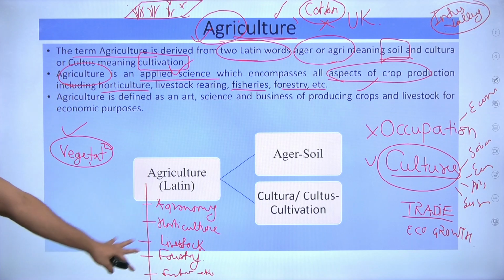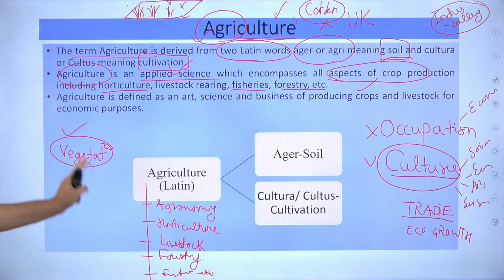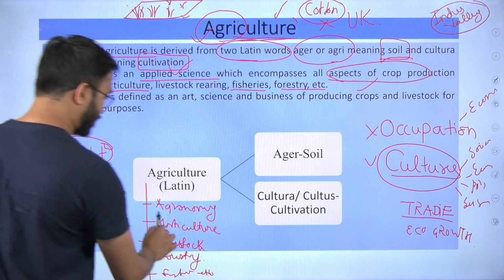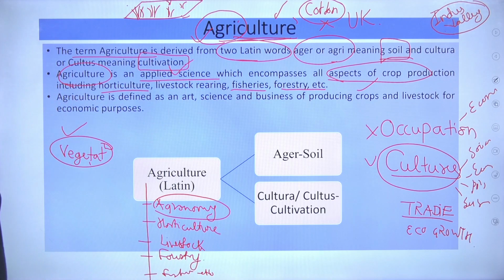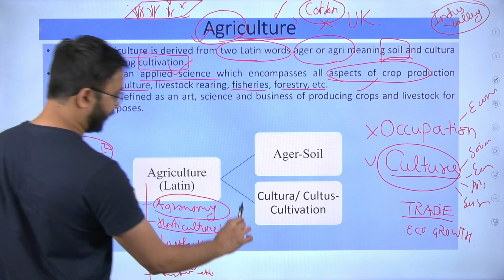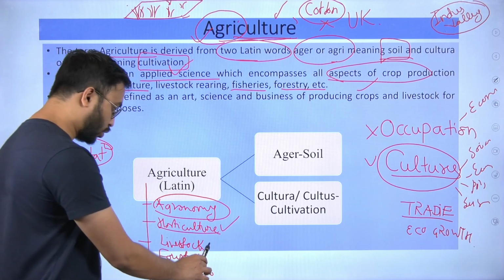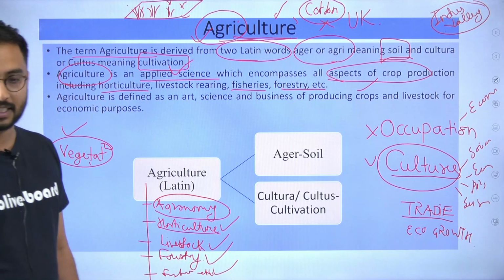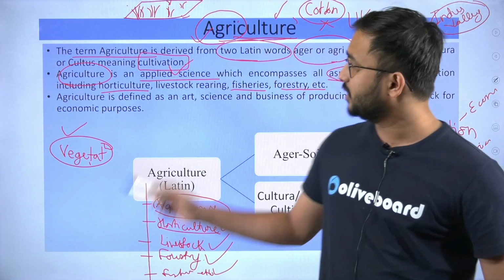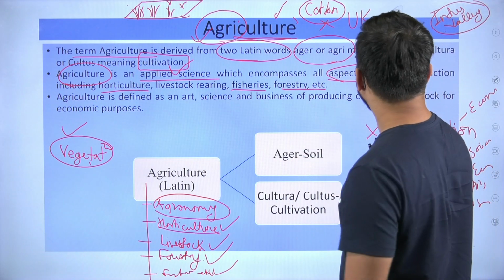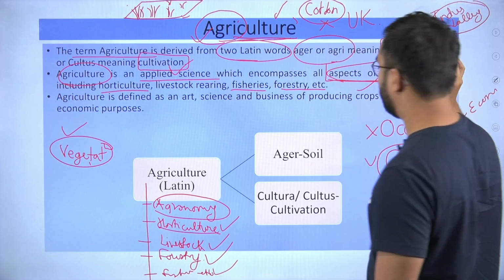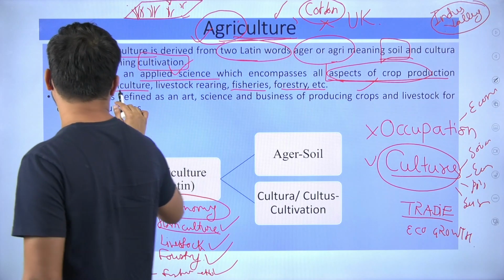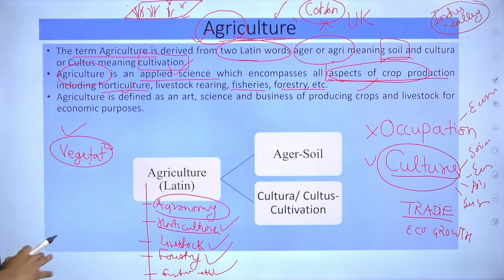These are the main 4 to 5 branches of agriculture, and you should know these very, very clearly. Here our chapter is all about the first branch, agronomy. Once we cover it, we also have chapters for horticulture, livestock, forestry as well as fisheries. So everything we are covering. Here you are mainly studying aspects of crop production, but along with crop production you also include different other sub-branches under agriculture.